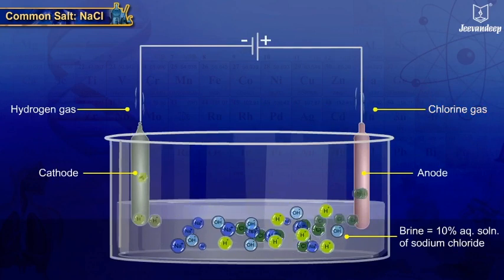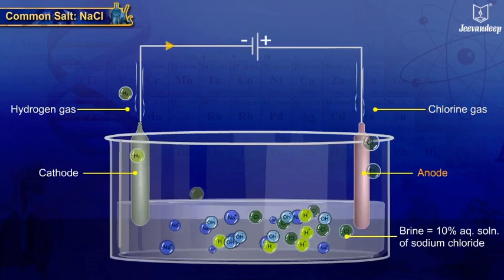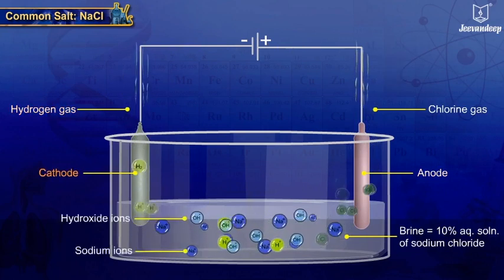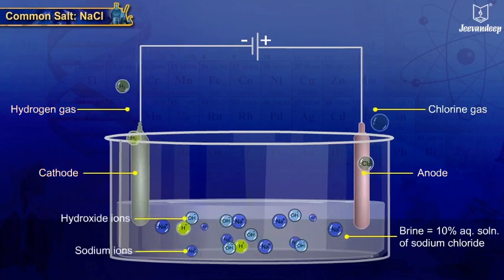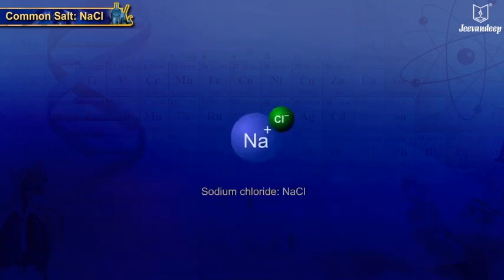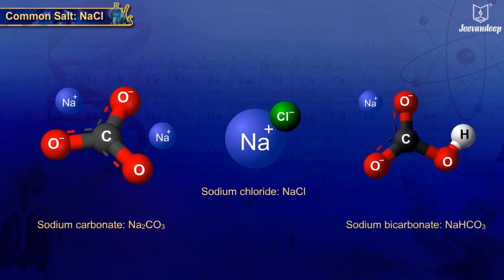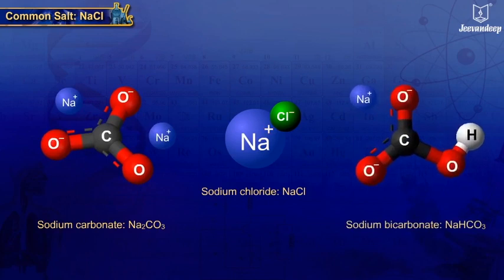Chlorine gas is liberated at anode and hydrogen gas at cathode, respectively. Sodium chloride is a fundamental ionic compound used in preparation of other salts such as sodium carbonate, sodium bicarbonate, etc.